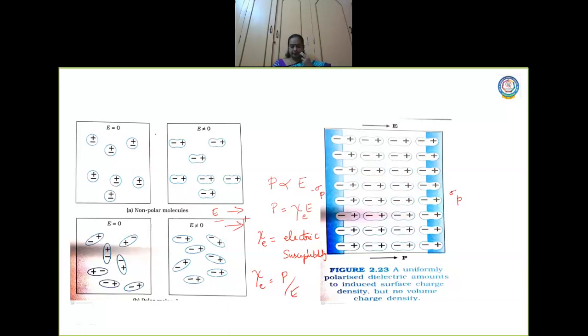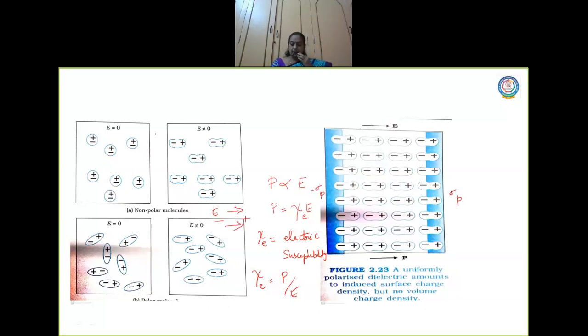And there is an electric field. The slab is placed in a uniform electric field E parallel to its faces. There are two faces, one is this face, the other one is this face, right? Now polarization of the dielectric takes place. All the dipoles are aligned in the direction of the electric field.